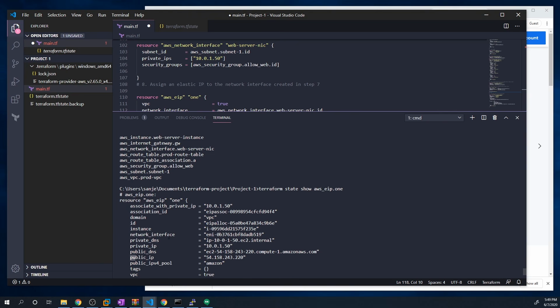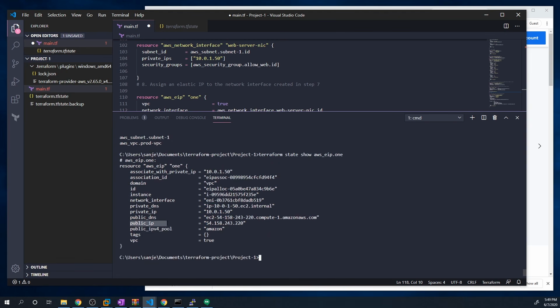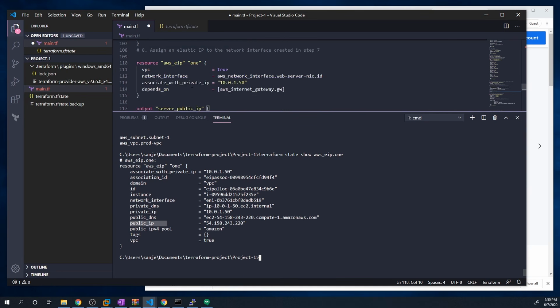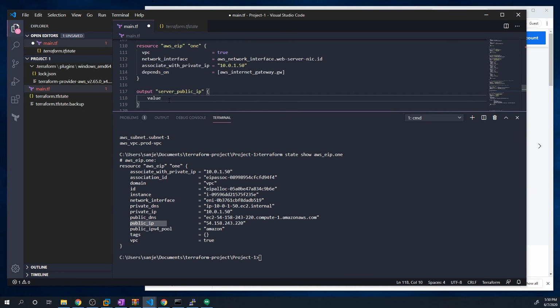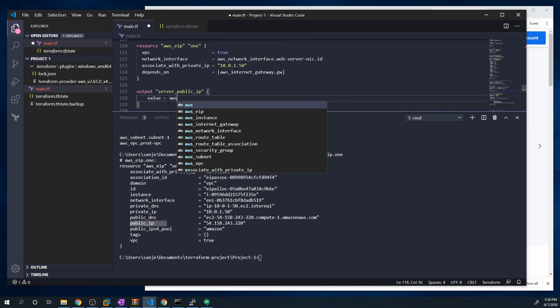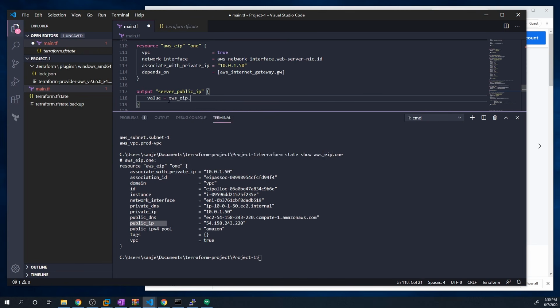To get the value, we have to pass in the name of our resource, which is aws_eip.one, and then we want to grab the public IP property. So we can go down here and say value equals aws_eip.one.public_ip. That will get this property and print it out into the console when we run Terraform apply.